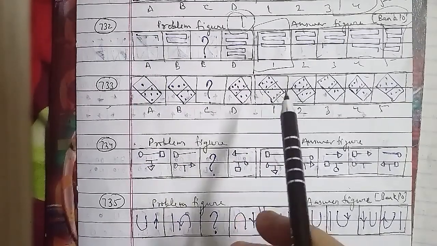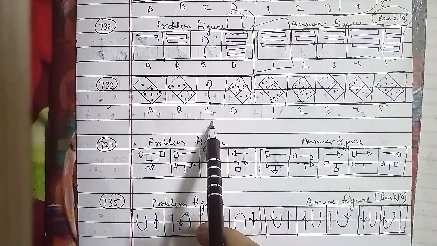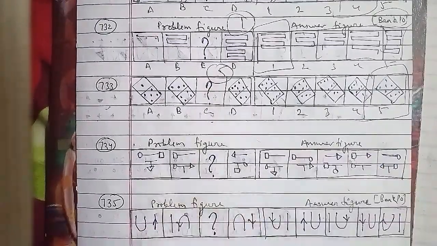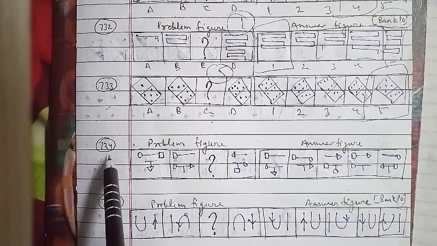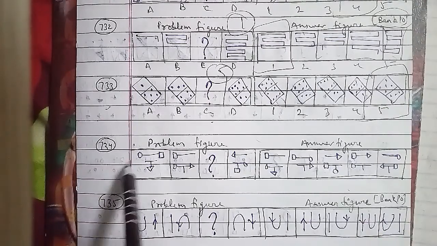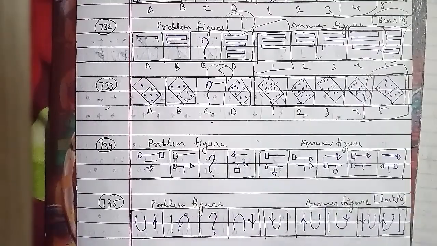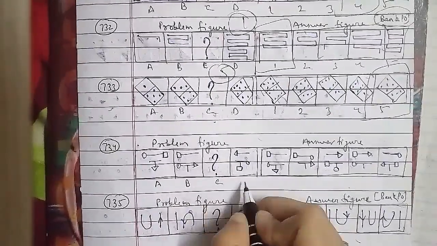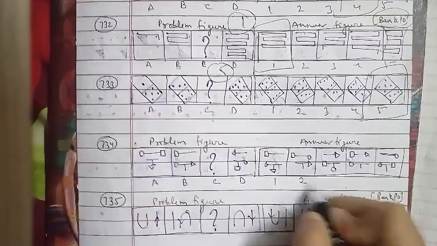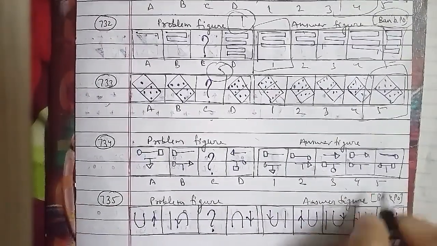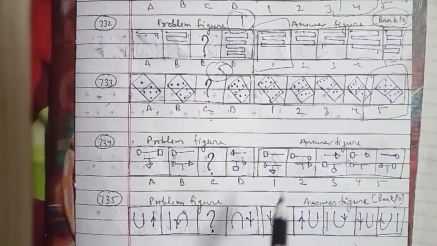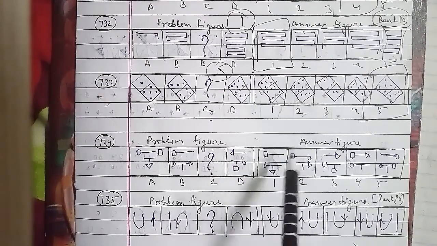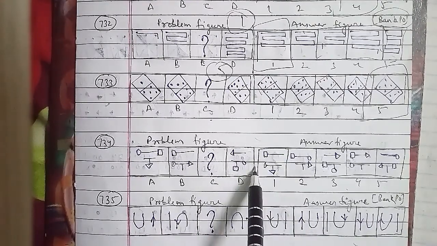Let's go ahead with the other one, that is the 735th question of the session. These were the problem figures and these were the answer figures. This has been asked from the bank PO question paper, named as A, B, C and D, and 1, 2, 3, 4 and 5 respectively as well. Here both the symbols get inverted and interchange positions in every step. The arrow lies on the line and the U-shaped figure alternately, and it reverses direction in each step. So we can say that the second figure will be the right answer for this question.